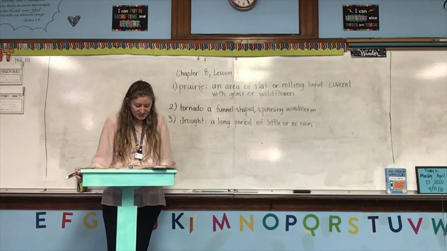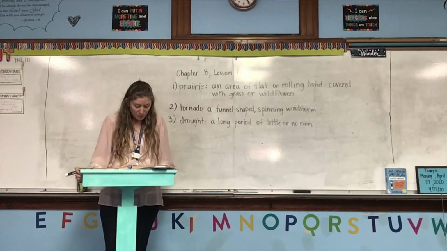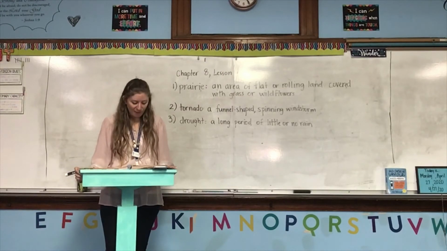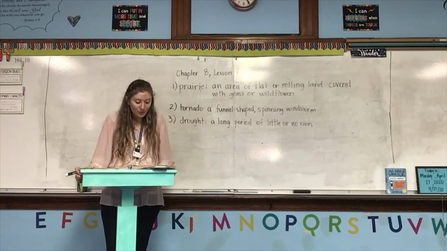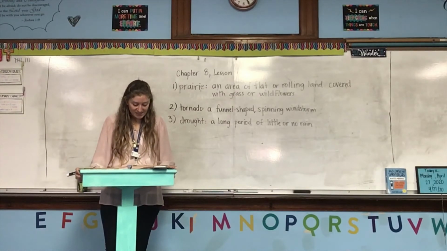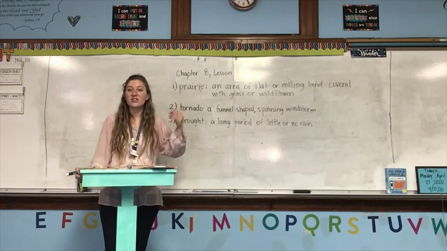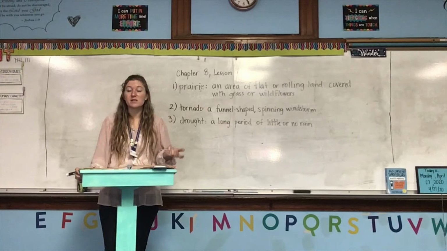In the Great Plains, the drier climate and harder soil are good for growing wheat. Most of this wheat is used to make flour. Because of this, the Great Plains are sometimes called America's breadbasket. So we've got the Central Plains, which is sometimes called the Corn Belt, and then we've got the Great Plains, which is sometimes called America's breadbasket.